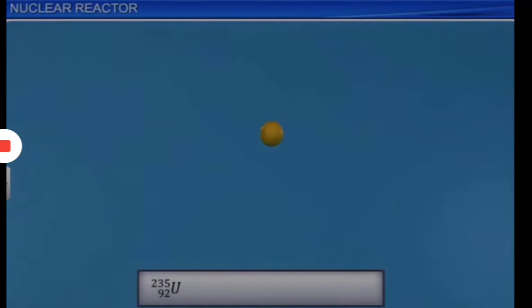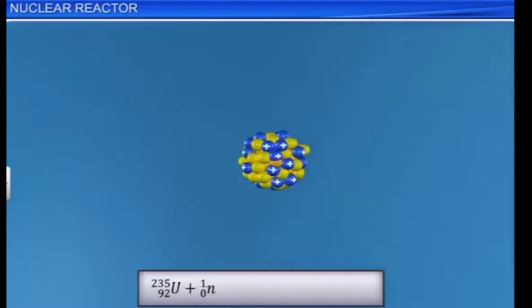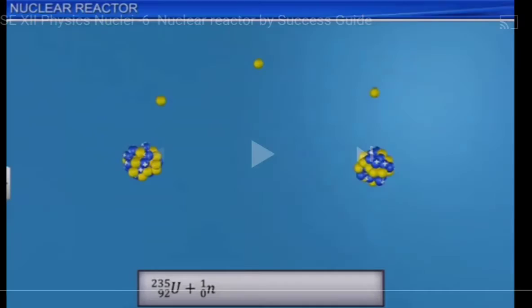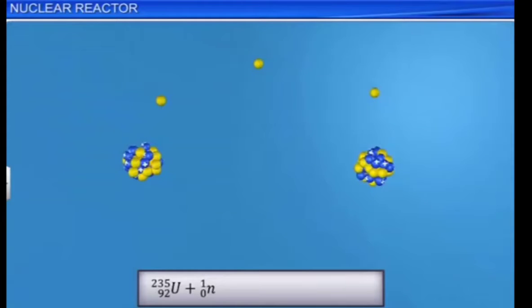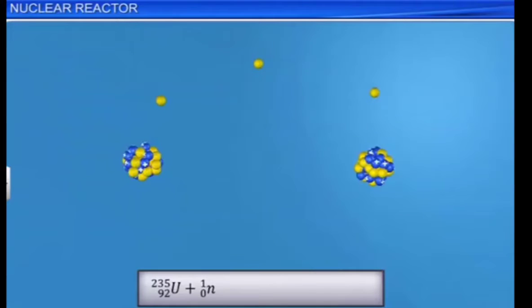See, this is a neutron, a slowly moving neutron. When it hits uranium-235, what happens? Let us see. It splits into two daughter nuclei, and there are three neutrons. You can see these are the three neutrons. Two daughter nuclei and three neutrons are there. In this way the fission reaction happens, and an enormous amount of energy is also released.